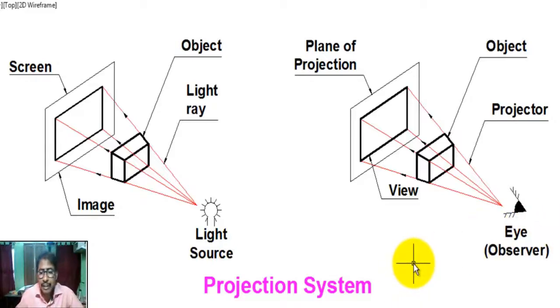Here, if lines are drawn from the various points on the contour of an object to meet a plane, and the figure formed by joining these points in correct sequence is called the projection of that object. Okay.